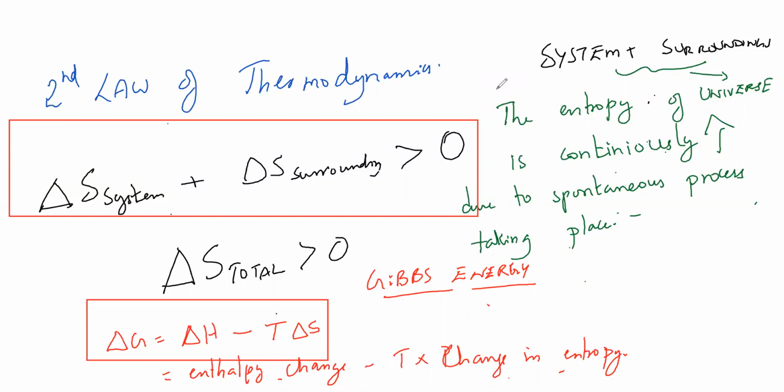So I'll tell you the purpose of this delta G and how the entrance questions can be asked based on this. Spontaneous process. We all know what is meant by spontaneous.